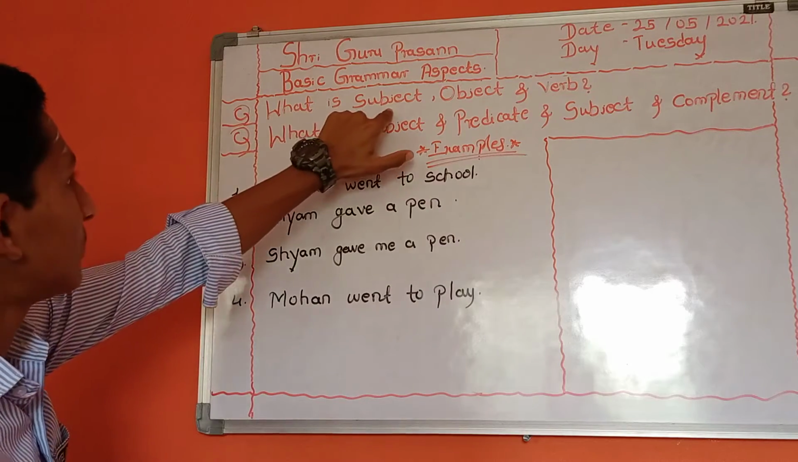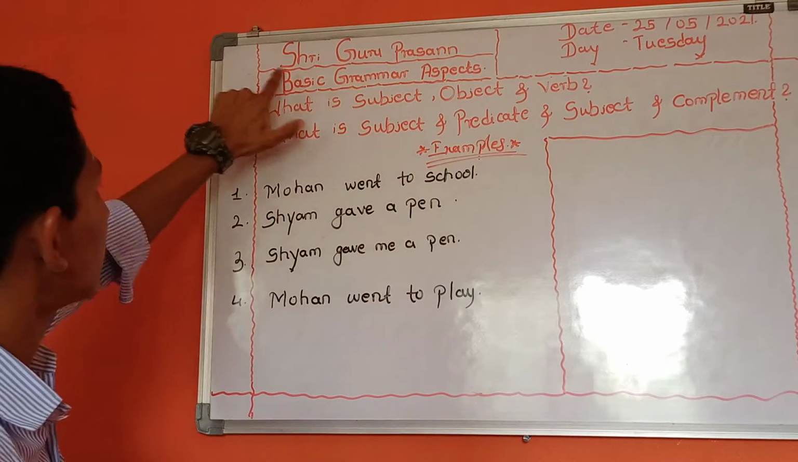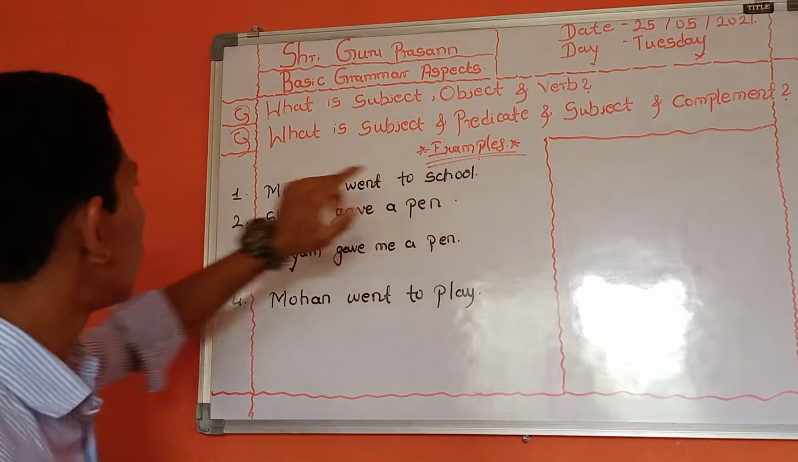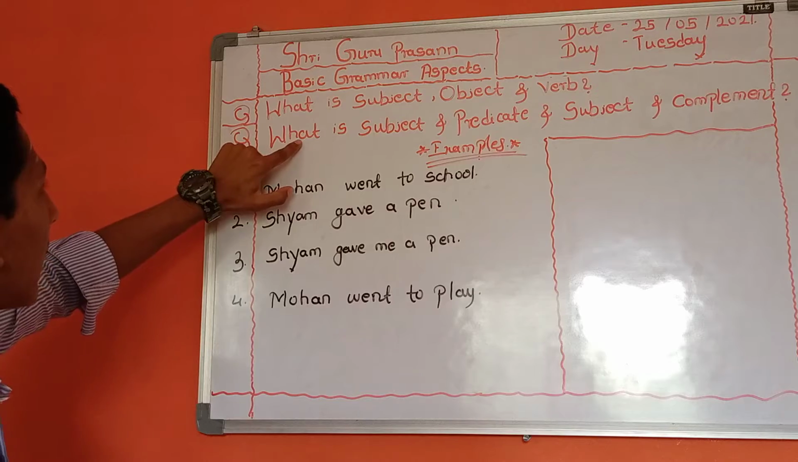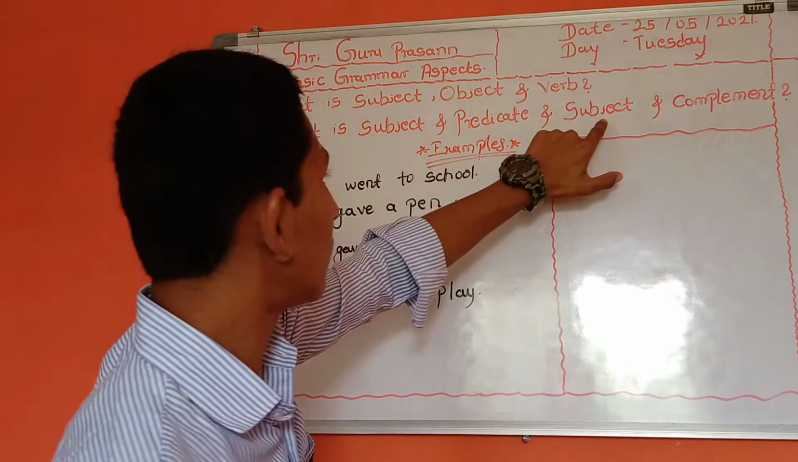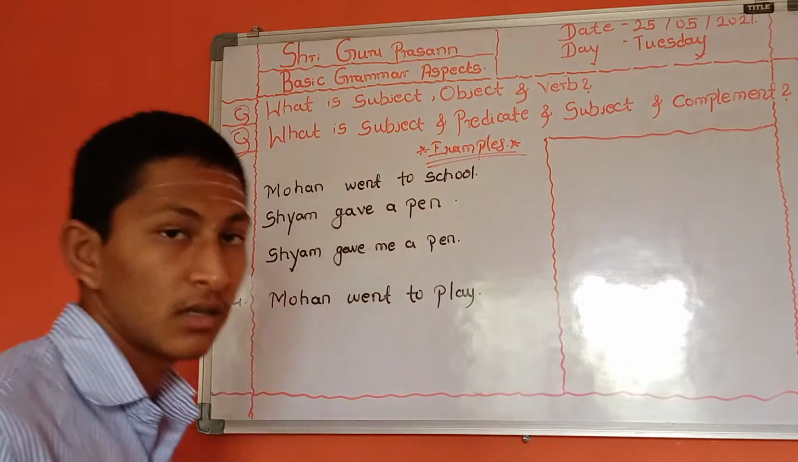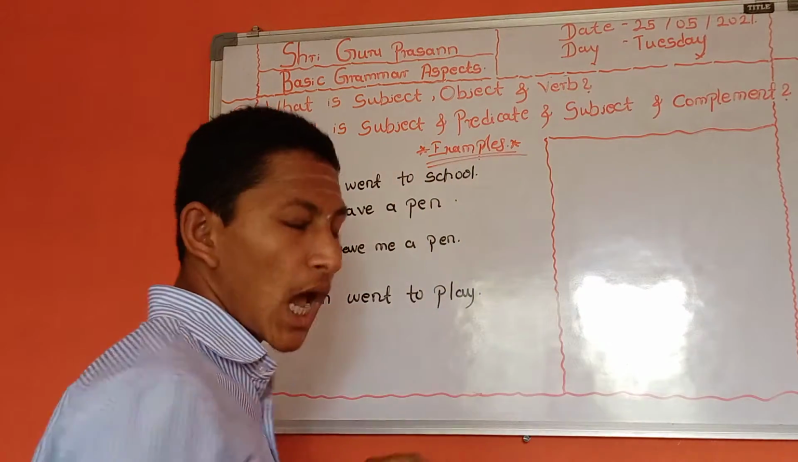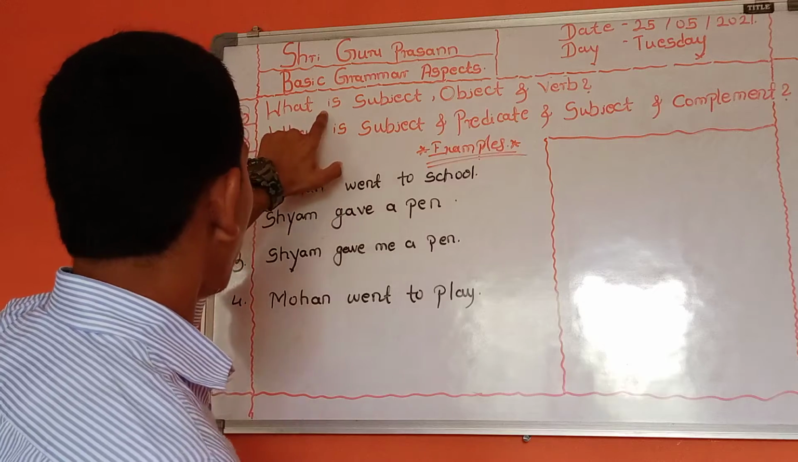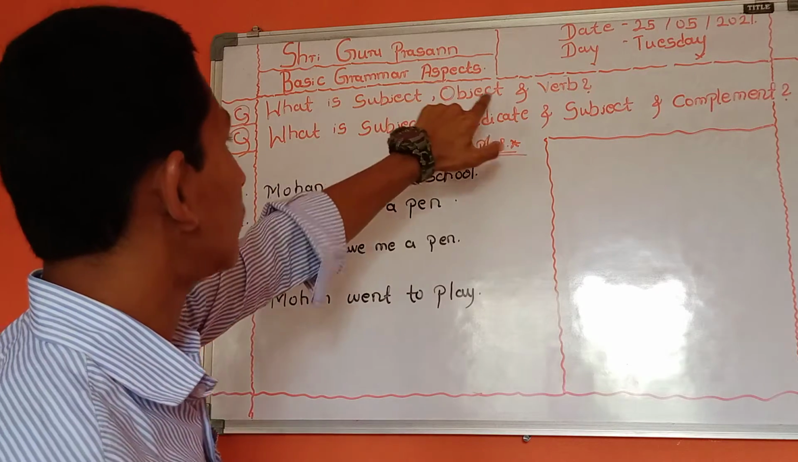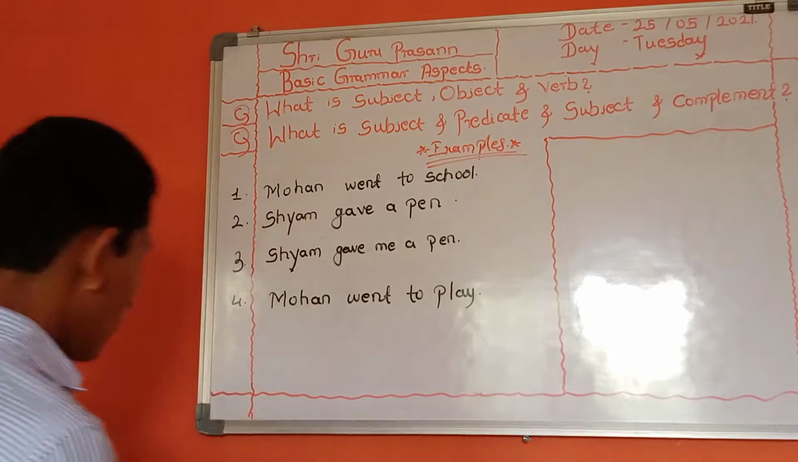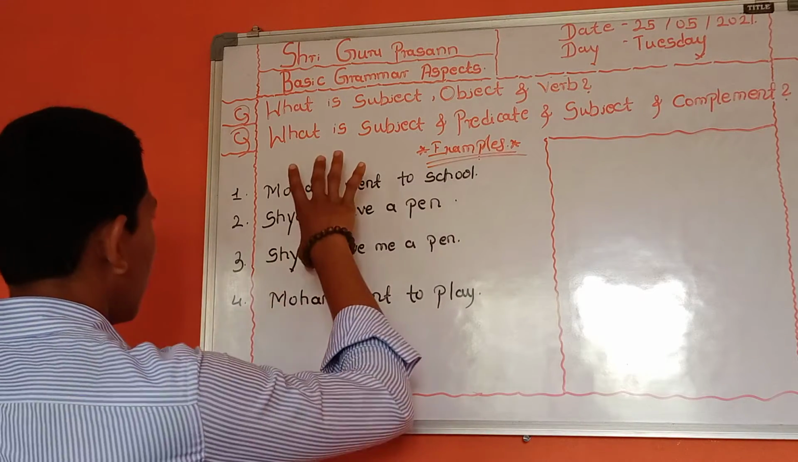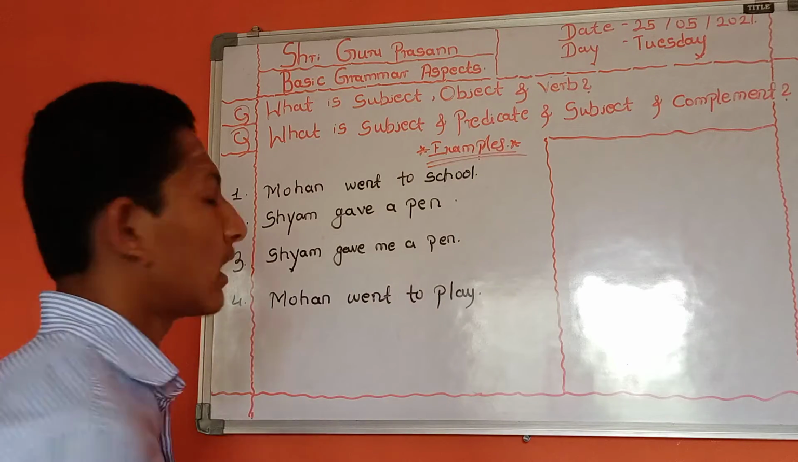What is subject, object, verb? I have written the basic grammar aspects here. Today we are going to understand what subject, object, and verb are, and what subject, predicate, and subject and complement are. What is the difference between subject and predicate and subject and complement? I will tell you first. We are going to deal with the subject, object, and verb. Through examples, you will understand thoroughly. These examples will make things clear.